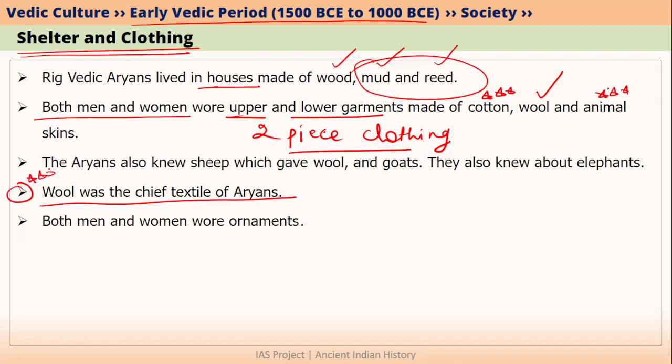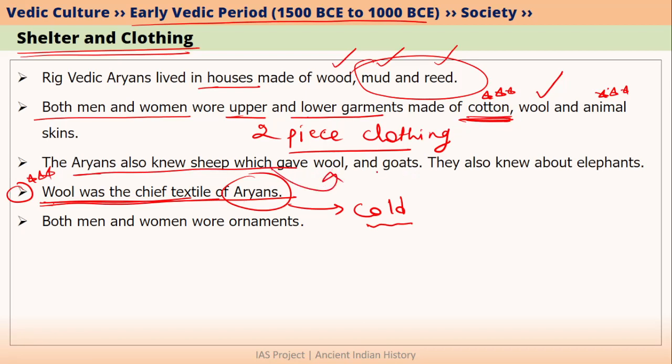Very important from the point of view of prelims. Because Aryans came from Central Asia. And in Central Asia, it is very cold. That is why wool was the chief textile of Aryans and Aryans preferred to wear woolen clothes. But when they came to India, they also wore cotton clothes. So Aryans knew about sheep also because sheep gave them wool. From wool, they made woolen clothes. They also knew about goats. Moreover, when they came to India, they also knew about elephants because we find elephants in India. In the Aryan society, both men as well as women wore ornaments. So this is about the shelter, clothing and ornaments that were worn by Aryans.